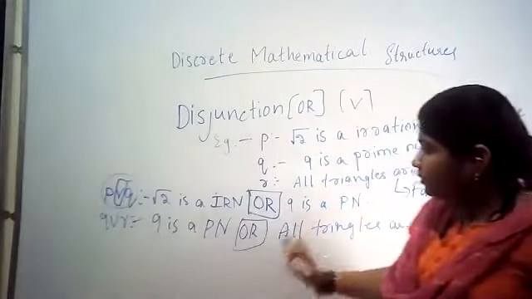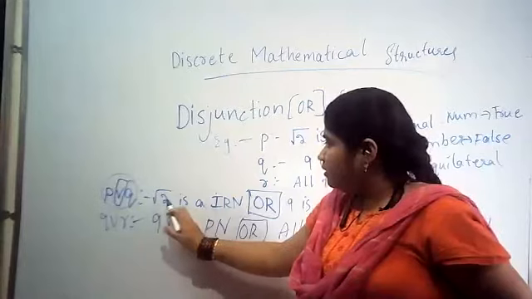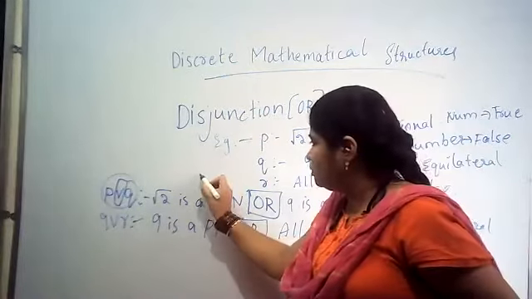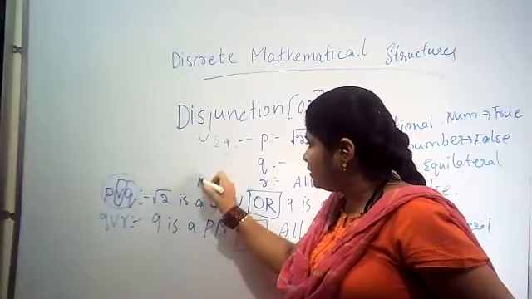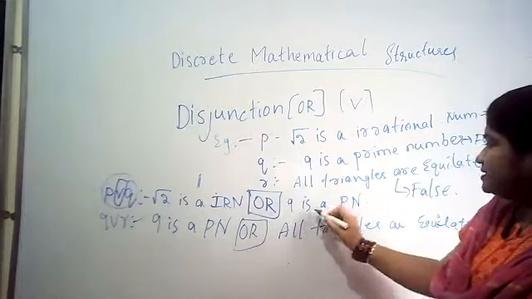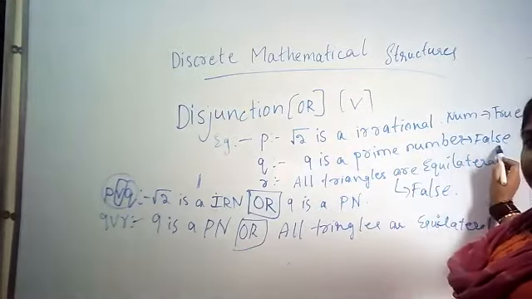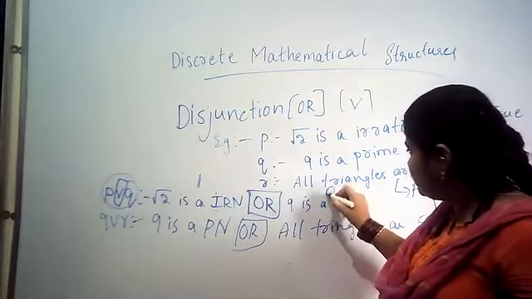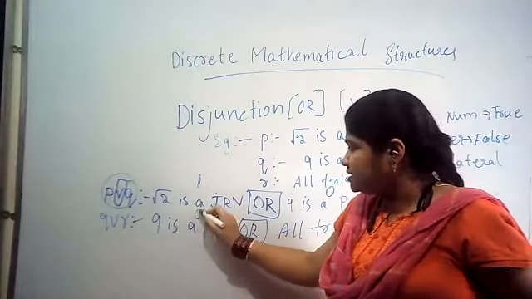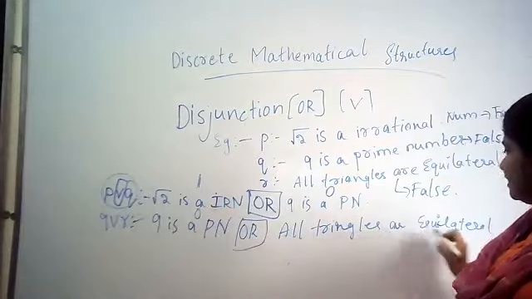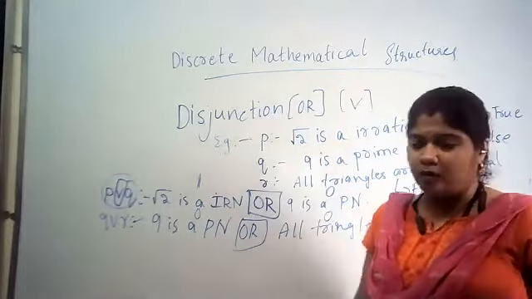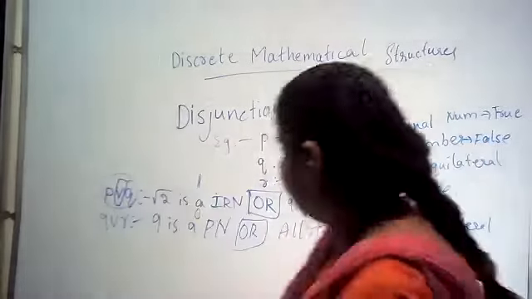Now, root 2 is an irrational number. This is true. True means 1. And 9 is a prime number. What is 9 is a prime number? It is false. False means 0. Next, 9 is a prime number, false, it is 0. Then all triangles are equilateral. This is also false. 0. Just have written above, you will be confused.